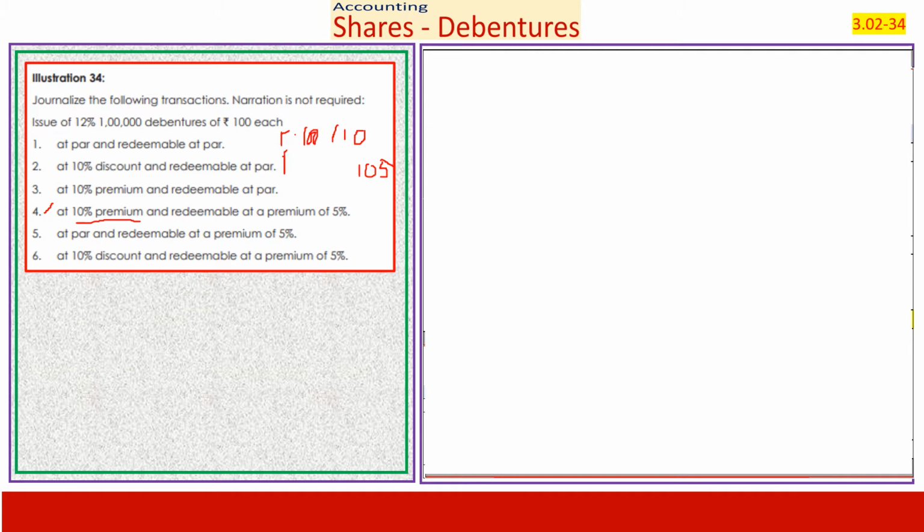Another one is premium received. I receive a premium of 10 rupees extra. I know how to account for it. This premium is credited to the securities premium account. Then when I repay, I pay 5 rupees as premium on redemption.